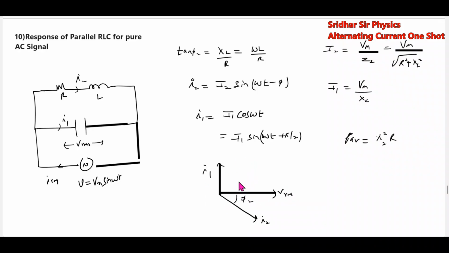Then we take the vector sum to get the current IRMS. When parallel circuits come, this is the method we have to apply: treat the currents and voltages as vectors.